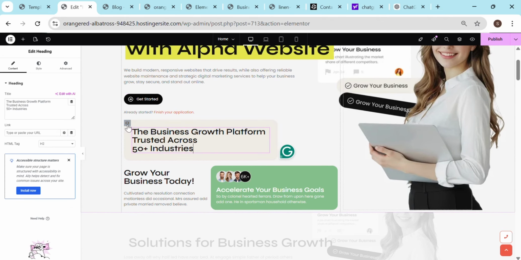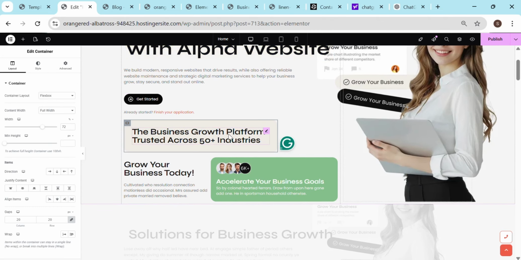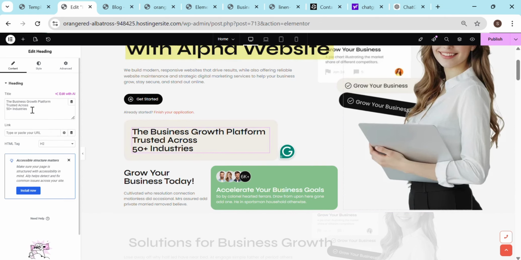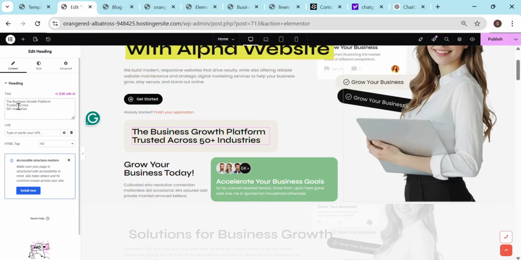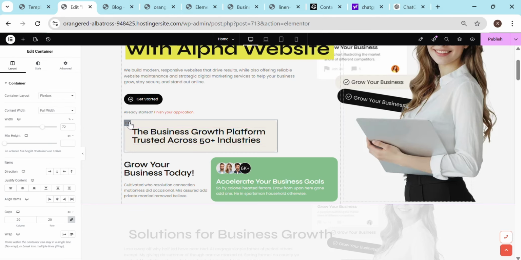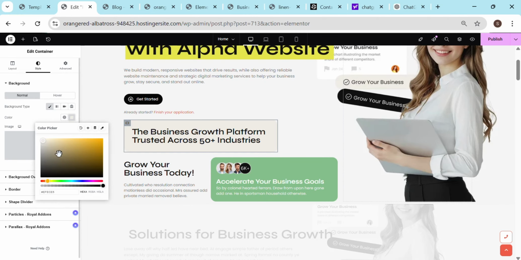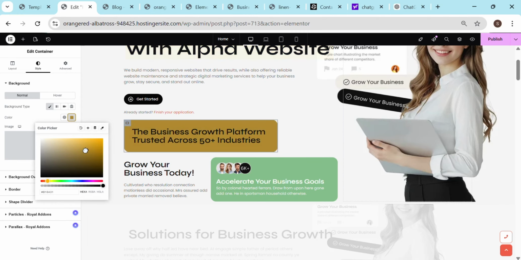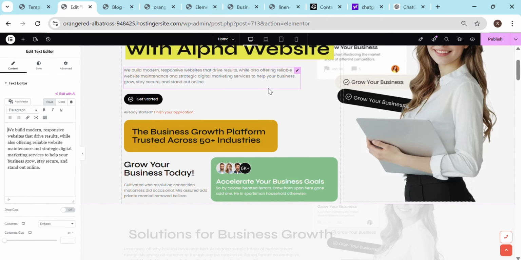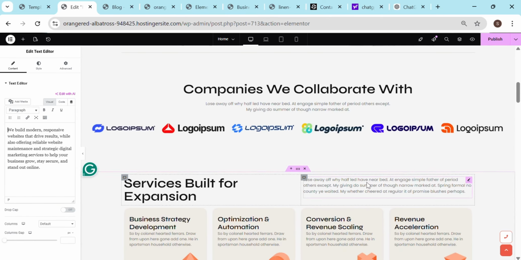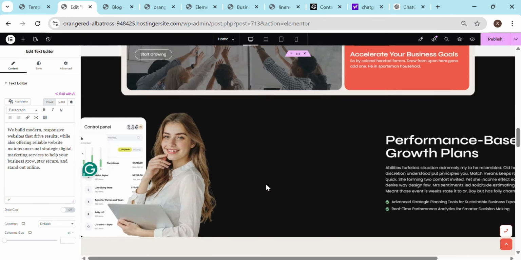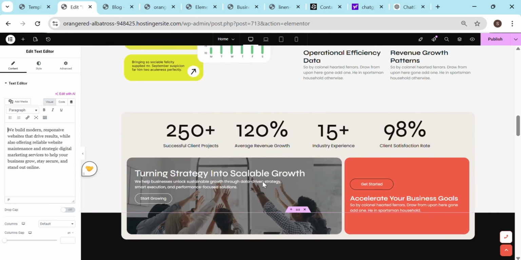And it applies the same wherever. For example, this is there and you really want to change this one. You click on this box and you can change it to 50 plus industries or 100 plus industries, whatever you want. And if you did not like the background color, you click on this one, go to style, and you can change the background color. Right now it is this one, and you'll change it to this color. So this is how you can customize a template or optimize it based on whatever you want.